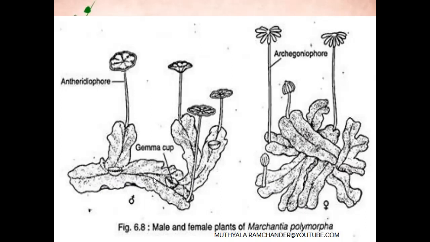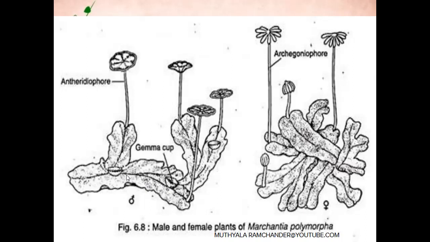The thallus shows a dorsiventral structure. Dorsiventral means the dorsal side is the upper part of the gametophytic thallus. The dorsal side is completely green in color. It participates in photosynthesis to prepare food material. On this dorsal side, a midrib is present. The midrib always divides into two arms, two branches. This division is called dichasial or bipodial branching.